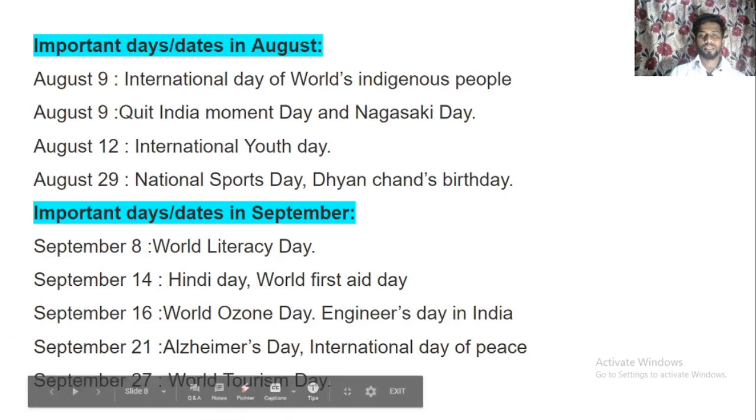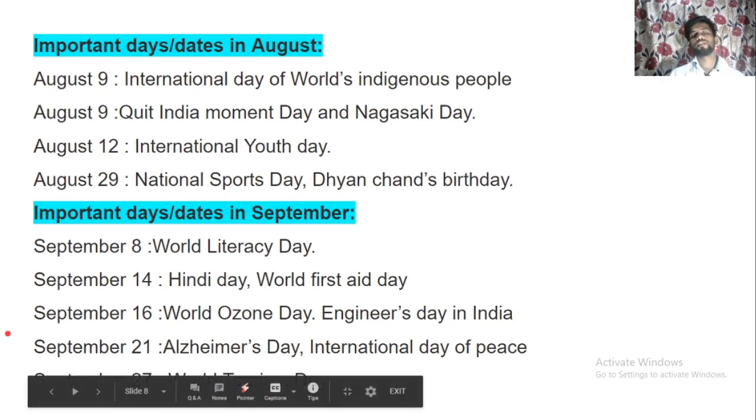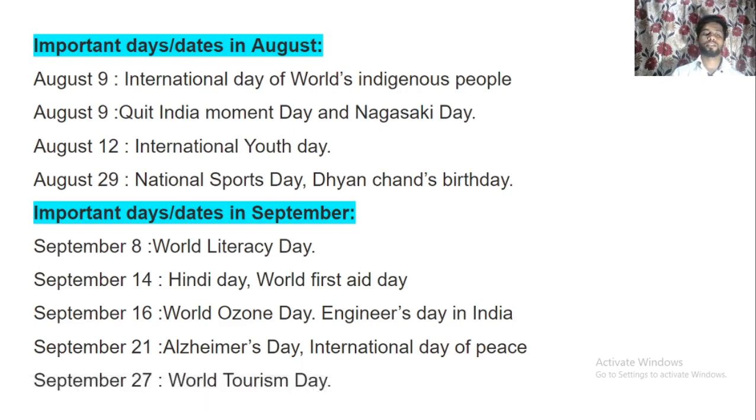15th September is known as Engineers Day in India, and 21st September is known for Alzheimer's Day and is also known for International Day of Peace. So 21st September is also known for International Day of Peace, and 27th September is known for World Tourism Day.